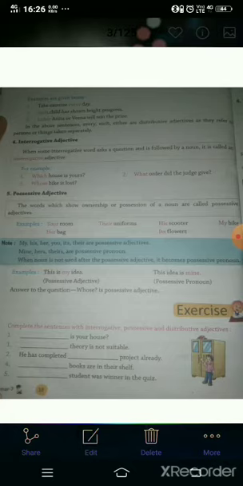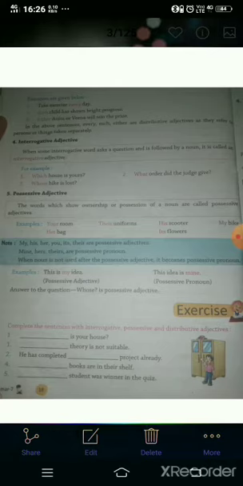For example, your room. Here the word your represents the ownership of the room. And second example, her bag. Here her is the word which represents the ownership of the bag.